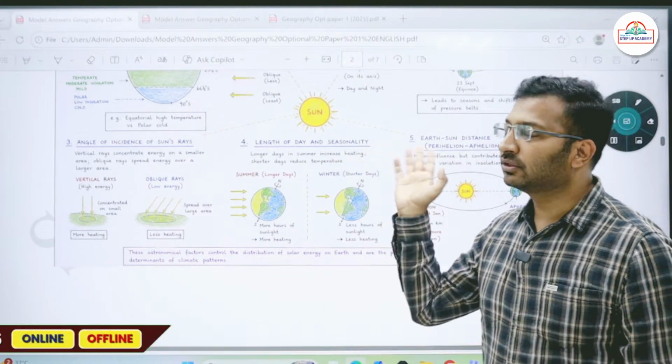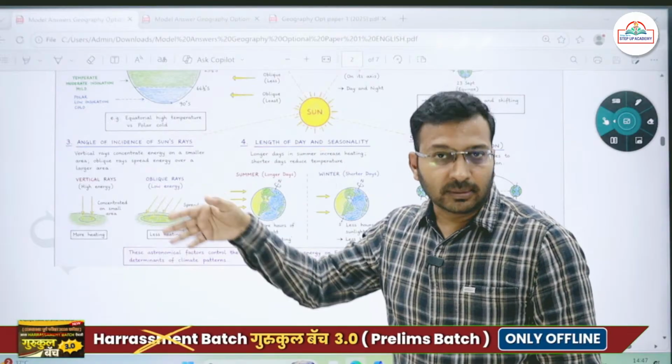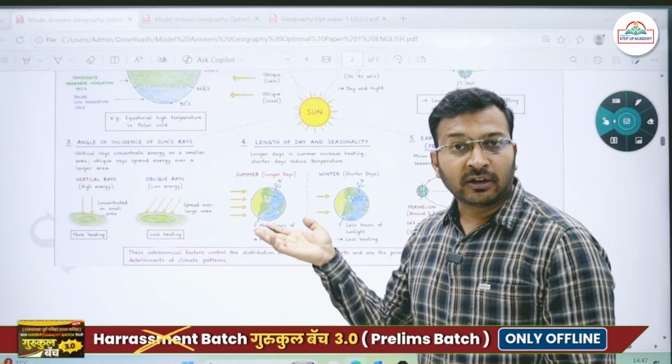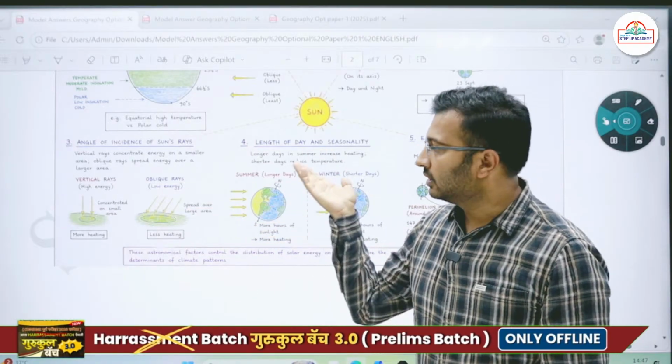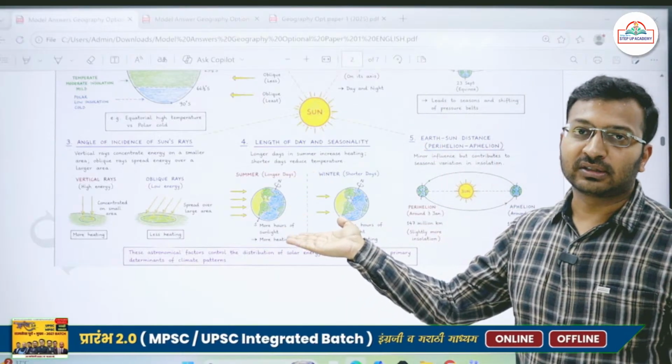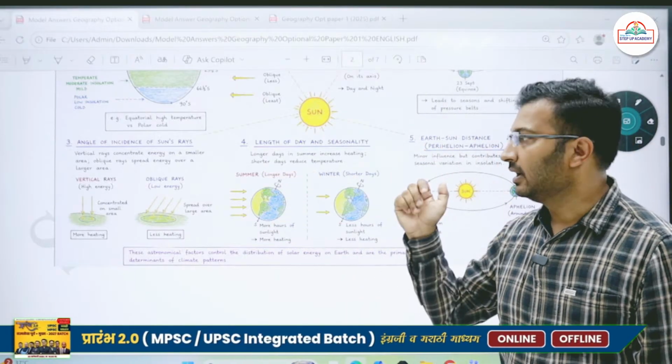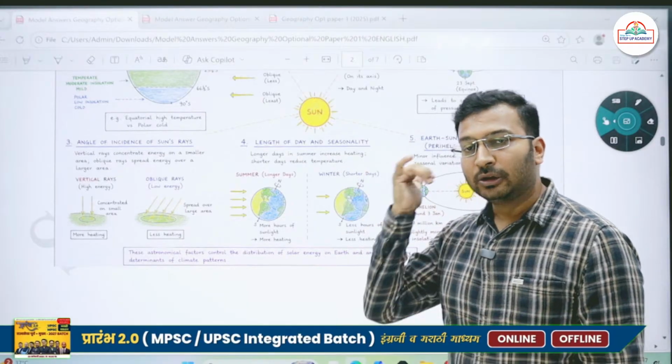Then fourth, the length of day and seasonality. During the summer season, and summer is going on now, we are experiencing high heat. So because of that, longer summer days and high heat. During winters, shorter days and low heat.